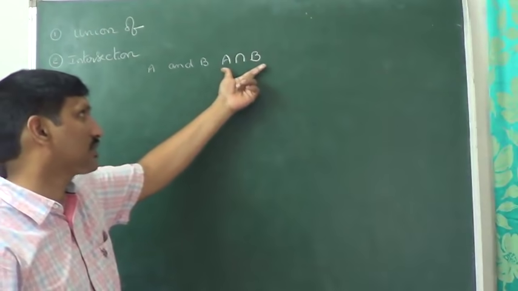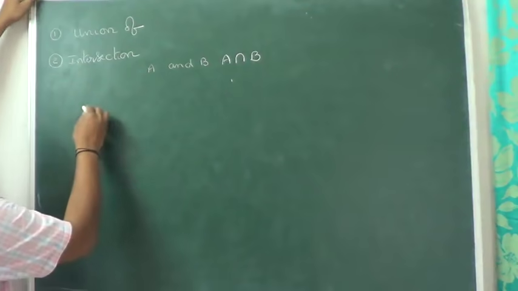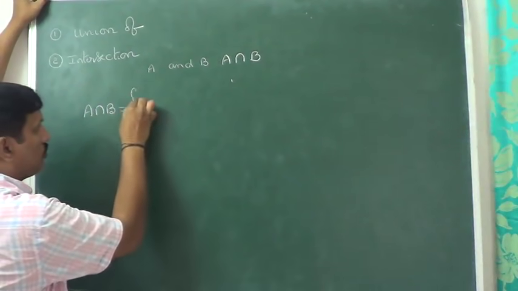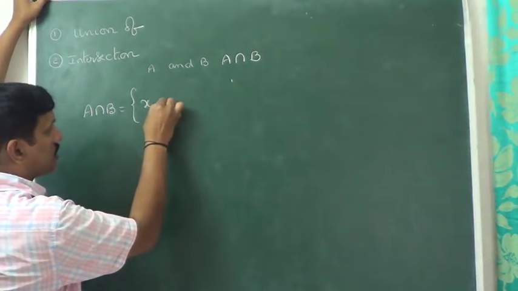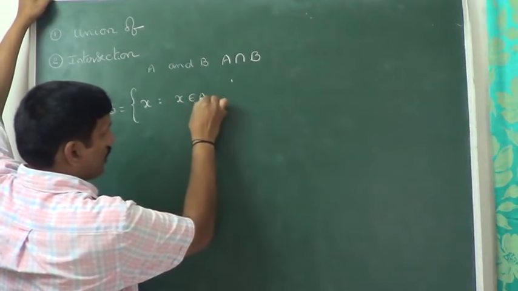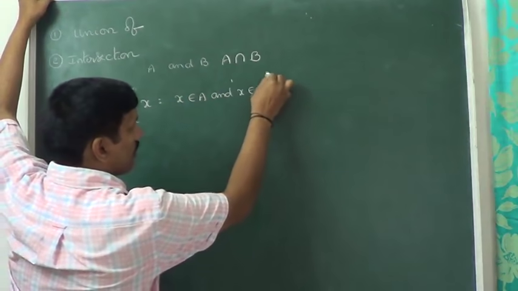Then their intersection is denoted by A intersection B and is defined as A intersection B is equal to the set of all x such that x belongs to A and x belongs to B.